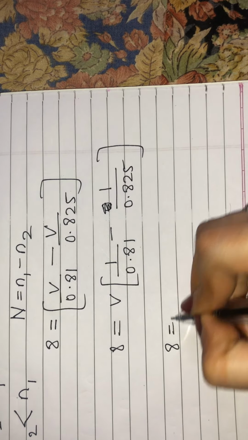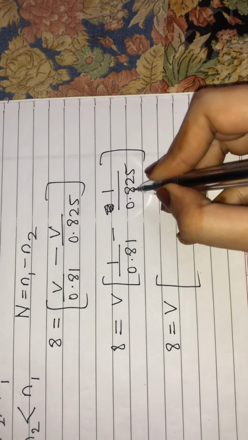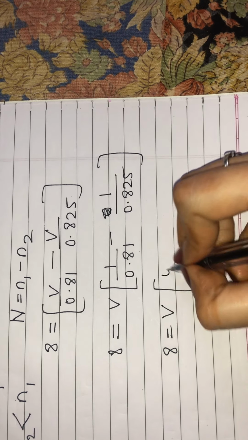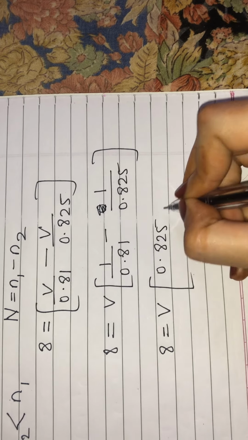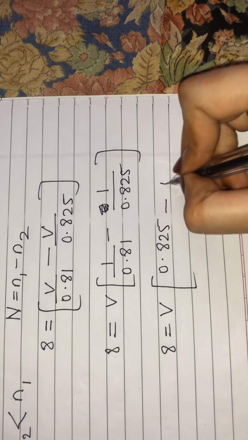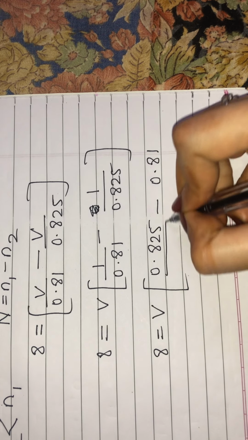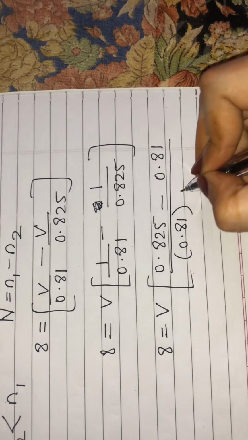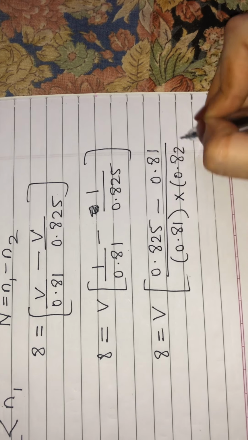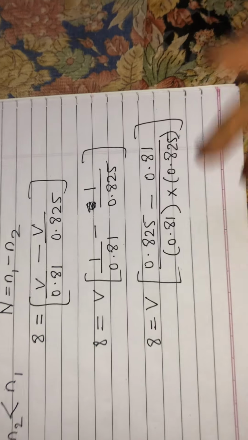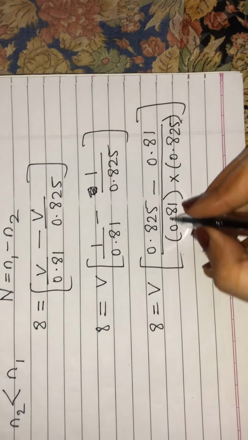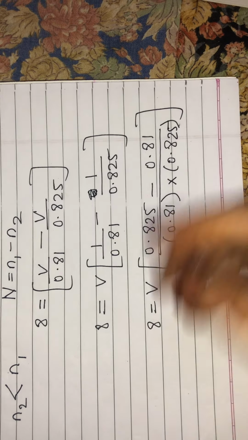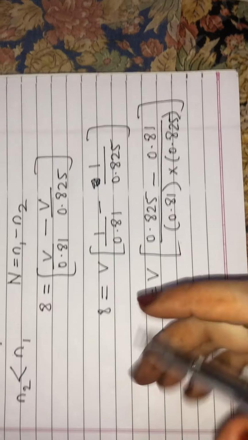Now 8 is equal to V into 0.825 minus 0.81 on this side, upon multiplying 0.81 into 0.825. Now we'll take this whole denominator on the right hand side.